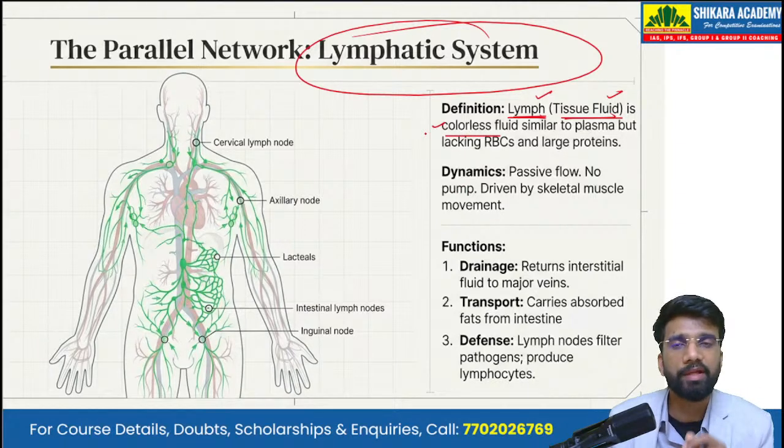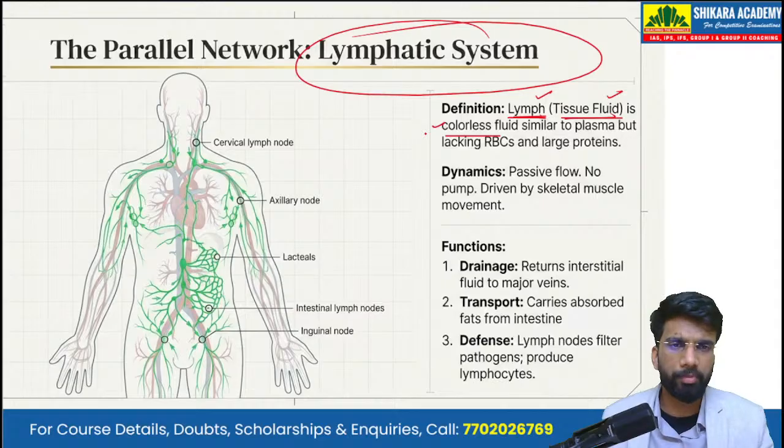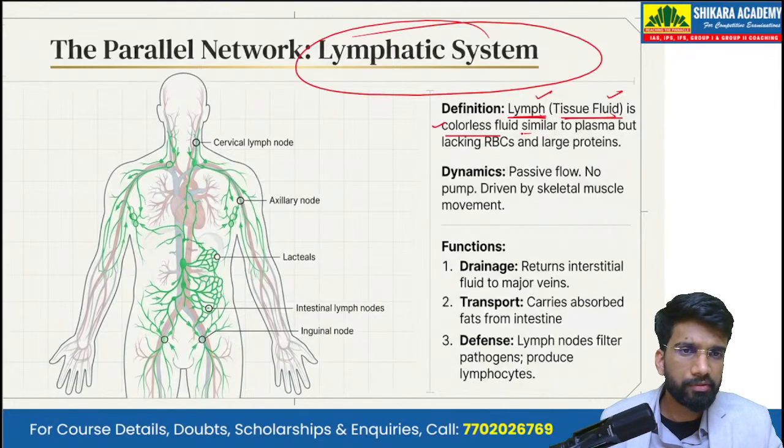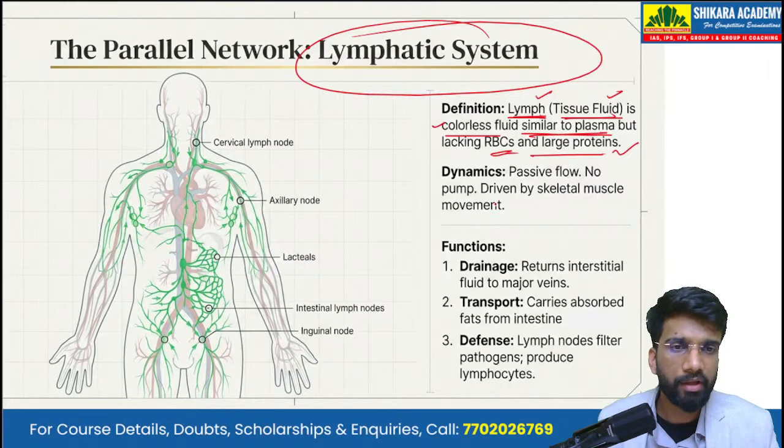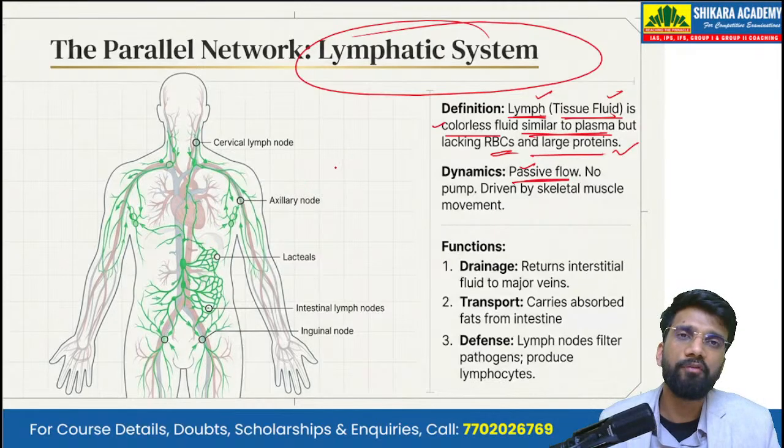The blood is red because of the red blood cells, because of the hemoglobin. This tissue fluid is similar to the plasma of the blood, but it lacks the red blood cells and the large proteins.